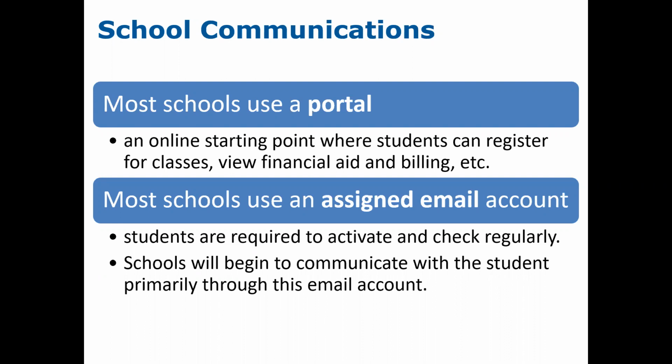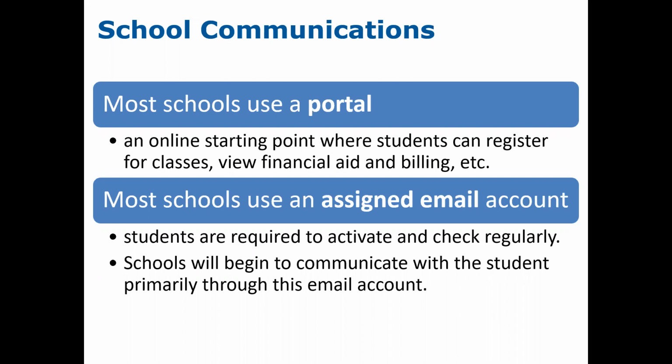So if a student is looking at more than one college or university, they may be asked to activate multiple school email accounts and monitor those until they make a final decision on where they are planning to enroll. Many schools will revert to only using that student's email account to communicate with them.